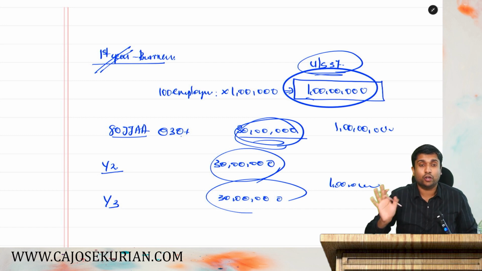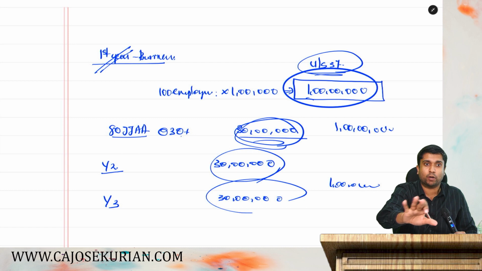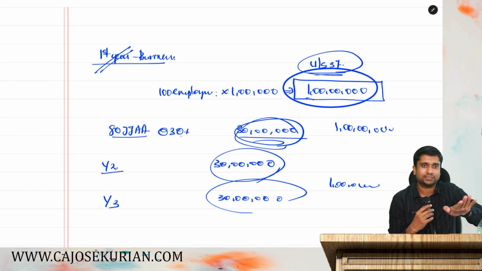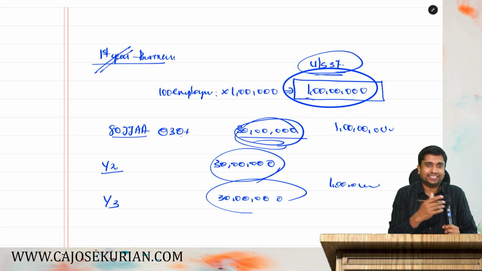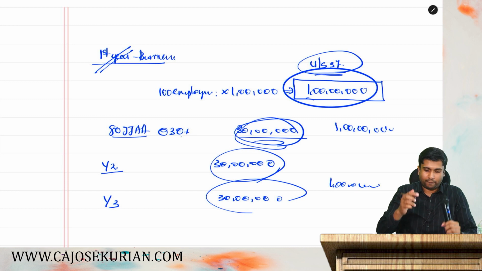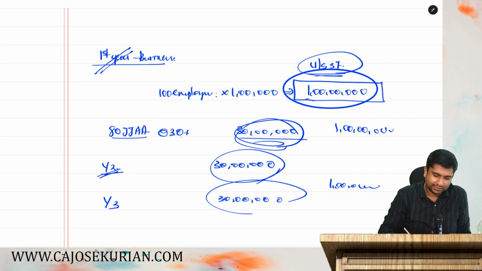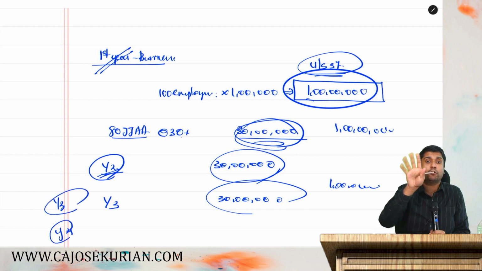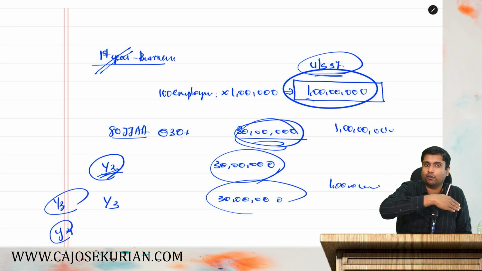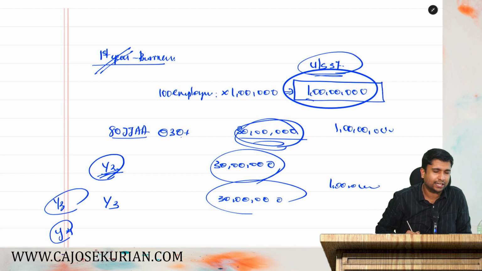You got my point? It is not only for the first 3 years of an employer. It is not like that. It is for the employment's first 3 years. If you employed 100 and you are not employing additional employees next year, then no other deduction. If you are employing additional employees in the second year, then that second year will be the first year for JJAA. You will get it for that year, year 3 and year 4, because for an additional employment you will get deduction for 3 years, provided that the employee has to be there in all these 3 years.